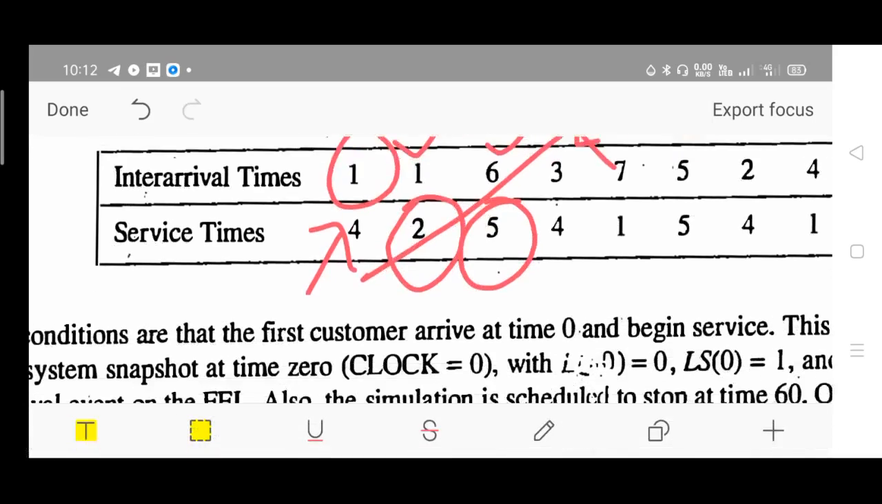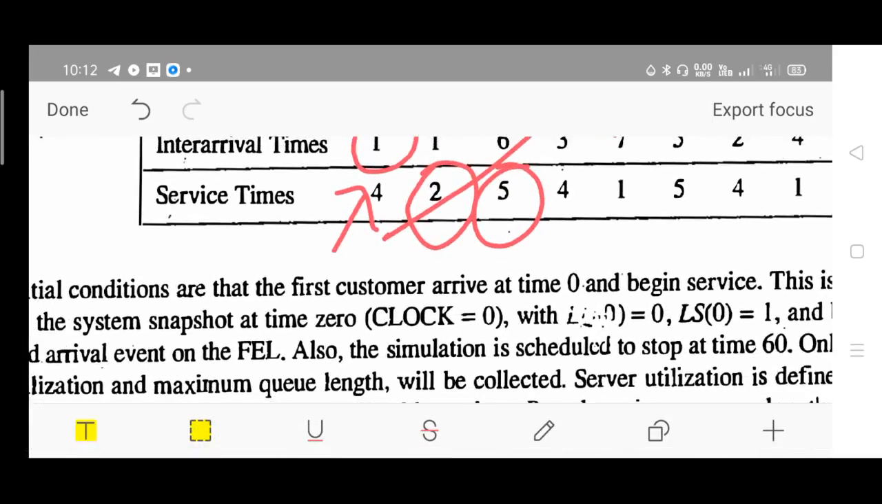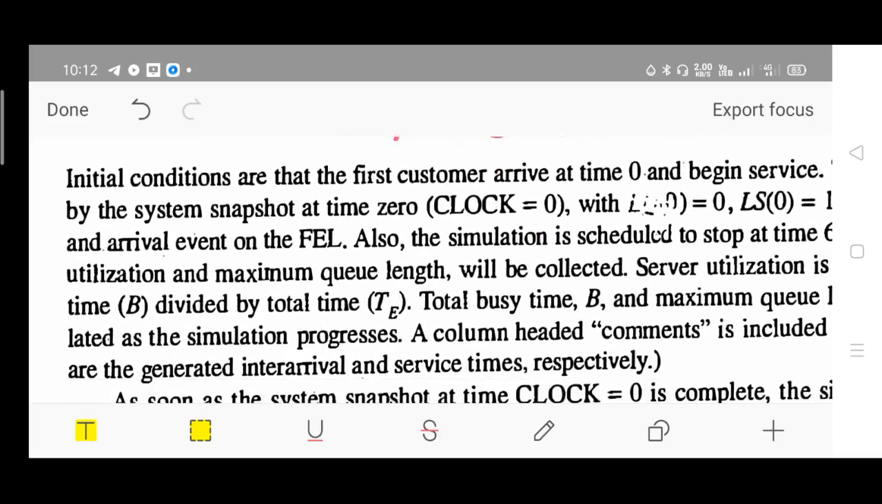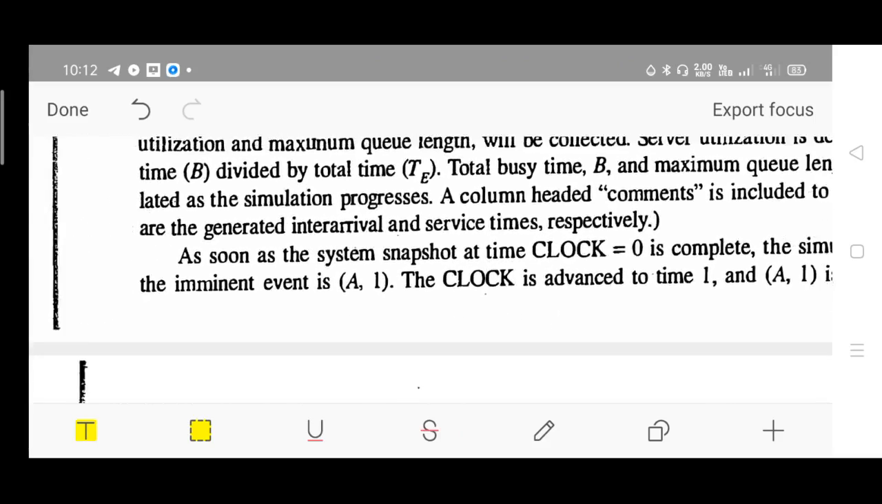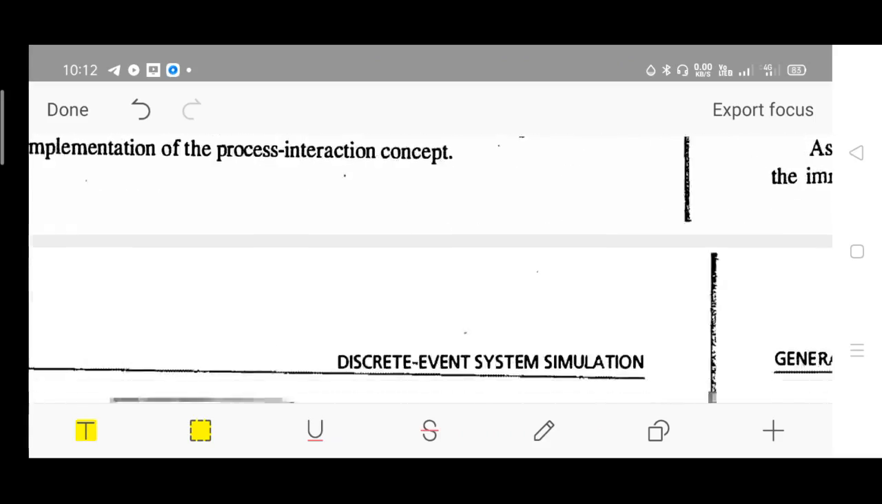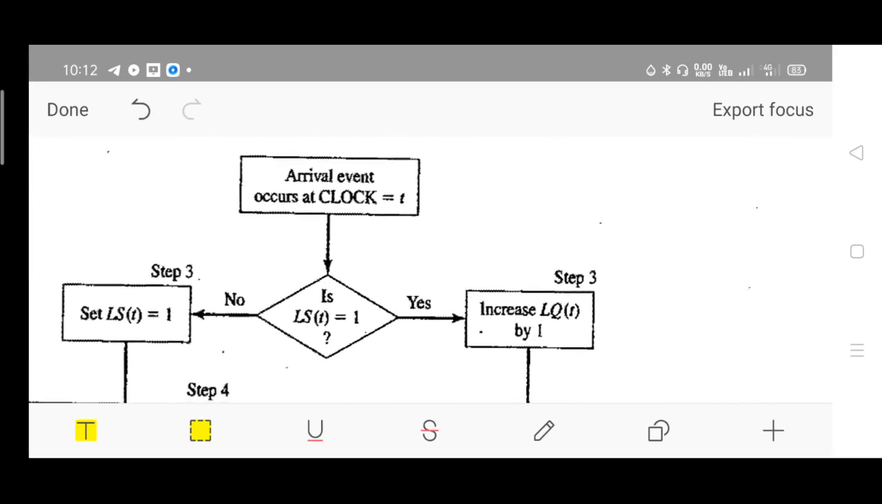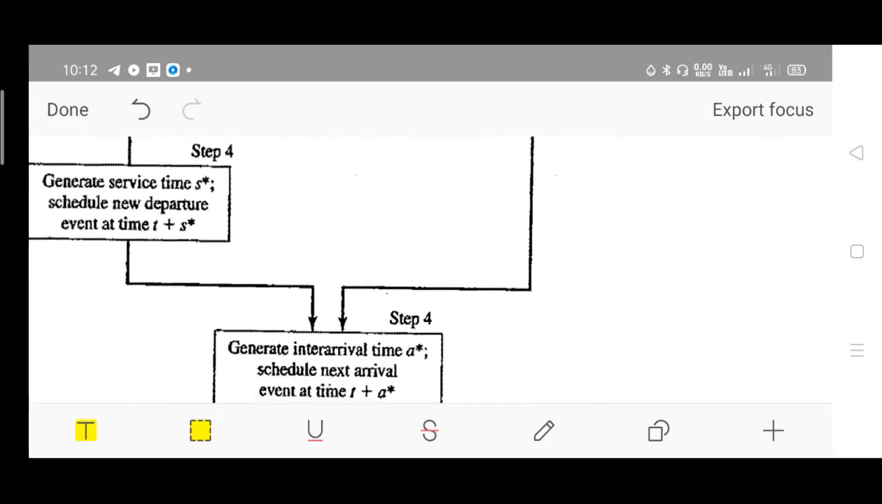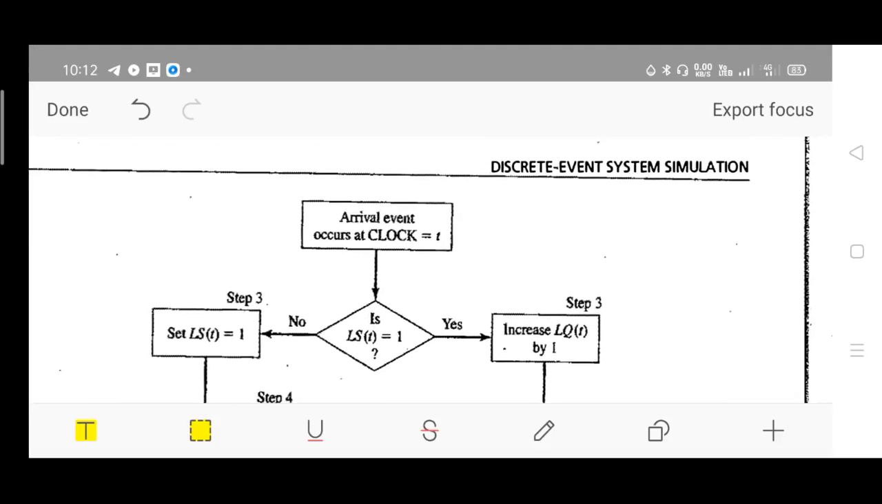Okay, this is the input table given. We'll make some assumptions. We'll assume the clock starts at 10 a.m., or say 0. Time on the clock will be 0 initially. So this is for your reference, and just go through the flowchart.